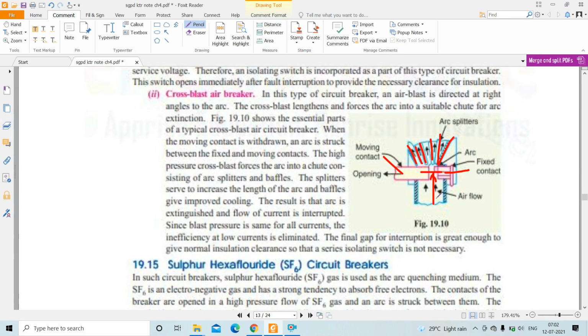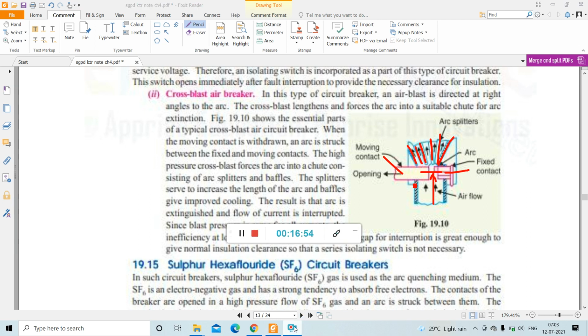In the axial blast air circuit breaker there is low current inefficiency, but here it is eliminated, because whatever the current, low or high, the pressure of the air blast remains the same throughout the process. That's why the final gap for interruption is great enough to give normal insulation clearance, so the series isolating switch is not necessary.